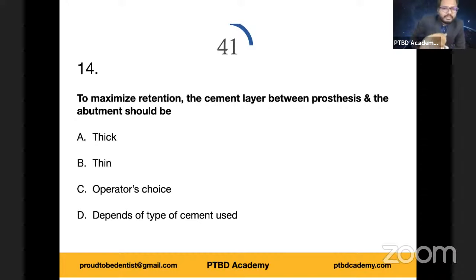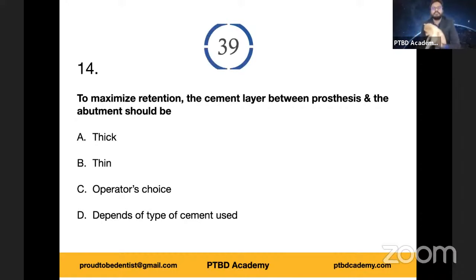To maximize the retention, the cement layer between prosthesis and abutment should be... We're talking about the relation of cement layer thickness and retention, which is again very, very important. So how should the cement layer be? Thin, thick, operator's choice, or depends on type of cement used. Sorry, it's a typo. So which one do you think is the more appropriate answer? You have 25 seconds more.